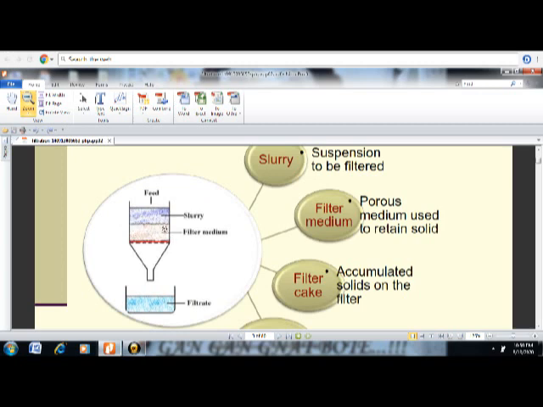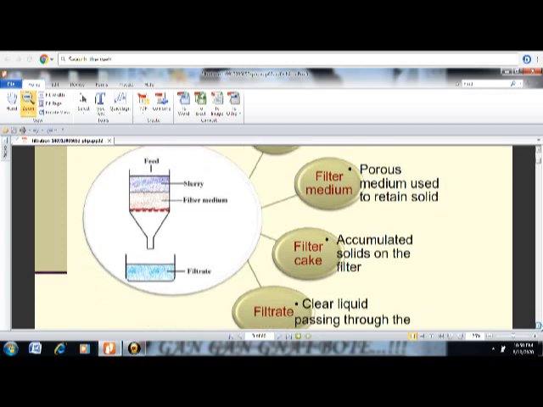That is called a filter cake. जैसे हम लोग चाय को filter करते हैं, so on that sieve, चाय की जो पत्ती है, that is called a filter cake, that is accumulated solids on the filter.